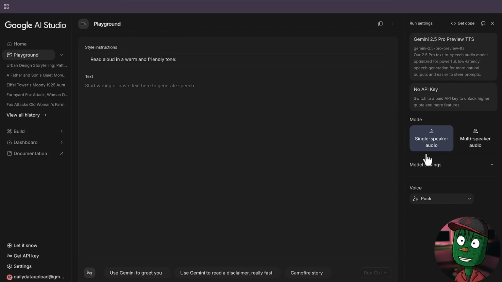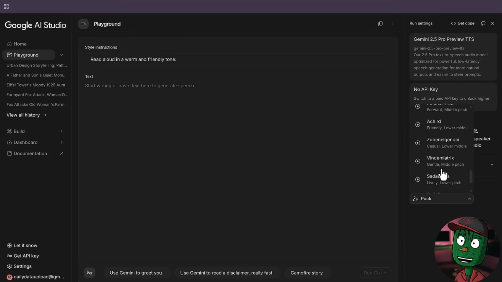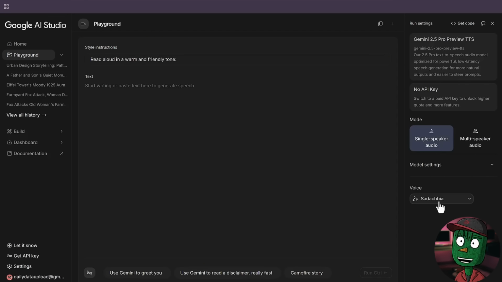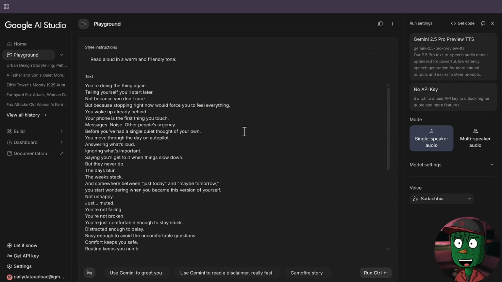The first thing you need to do is click on single speaker audio here under module and then change your voiceover. For me, I'm going to be going with this one because it sounds kind of like the kind of voice they use, right? So choose anyone that fits your preferences, and then after that, paste your script here under text. And when you're done with that, just click on run, and Google AI Studio is going to give you a very good voice that is going to keep people watching for longer.